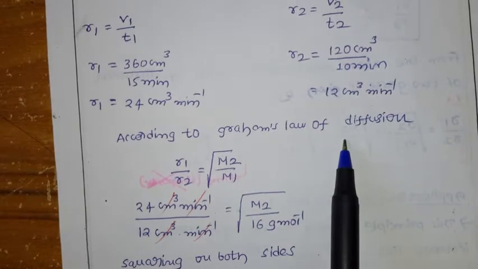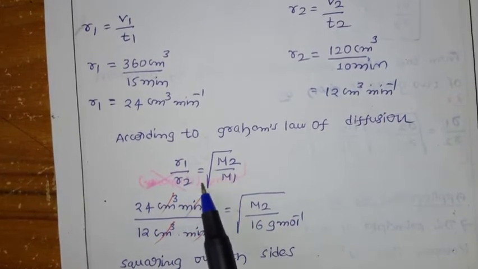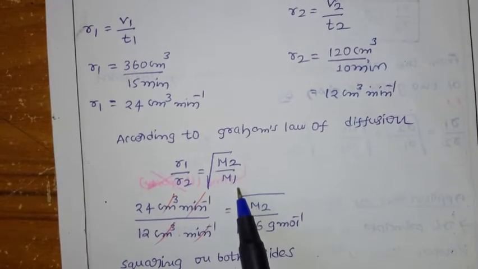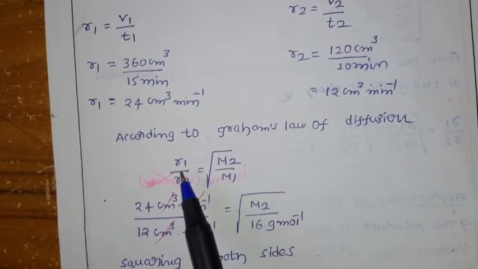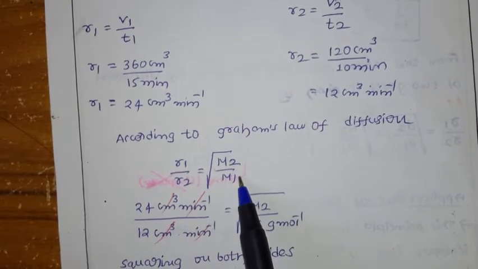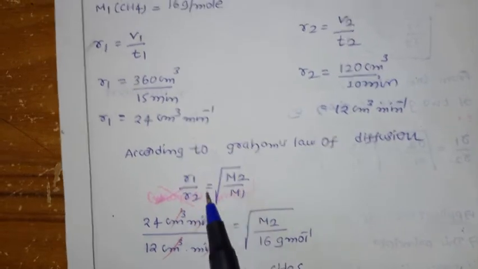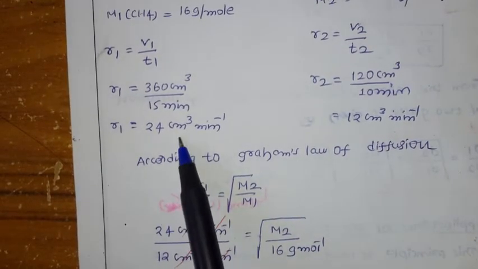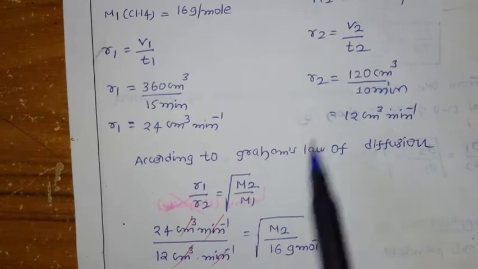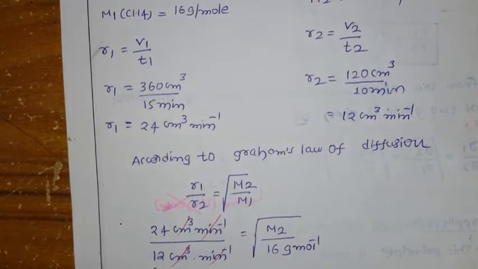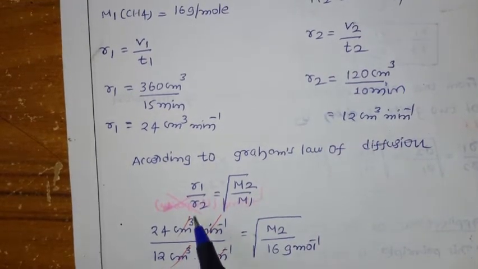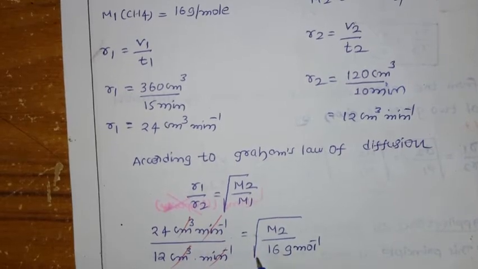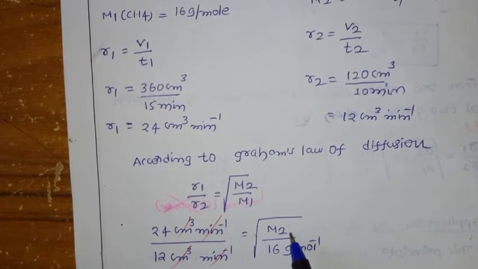Now, according to Graham's law of diffusion, we have R1 by R2 equals under root of M2 by M1. Isn't it? Rate of diffusion is inversely proportional to the molar mass of the gas. For methane, R1 is 24 cubic centimeter per minute. For R2 we got 12 cubic centimeter per minute. So the units get cancelled, equal to under root of M2, which we have to find out now.